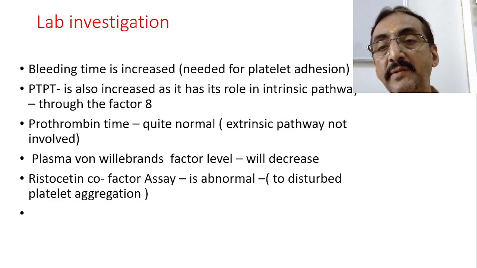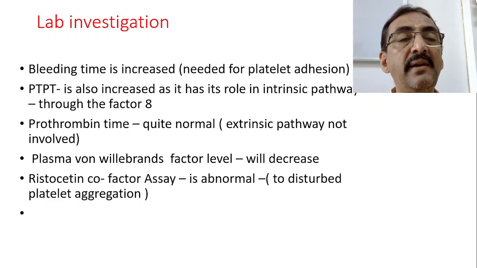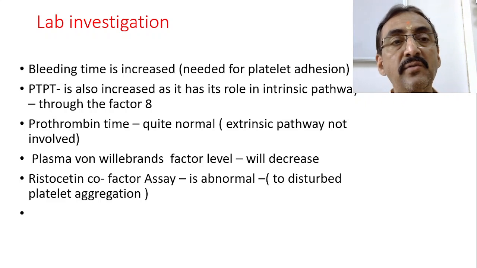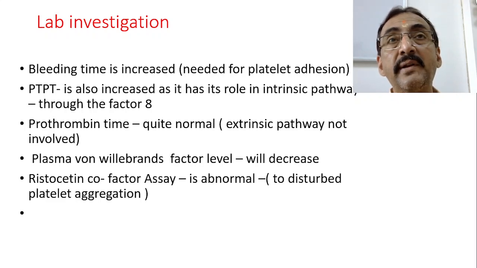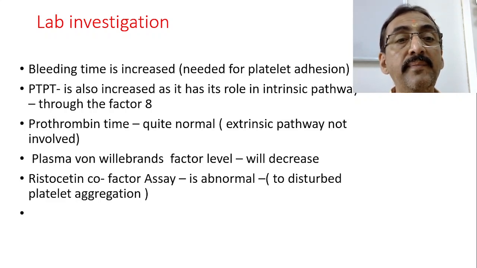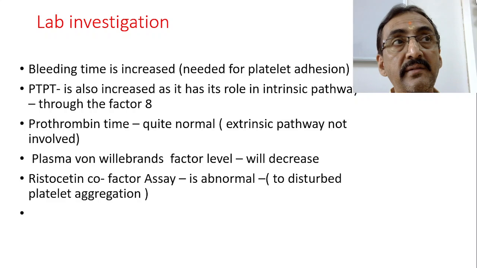What lab investigations do we suggest? Bleeding time is usually increased in this condition, so go for bleeding time. APTT, or PTT, is also increased because factor 8 is related to the intrinsic pathway. Then prothrombin time is usually quite normal because there is not much involvement of the extrinsic pathway here.